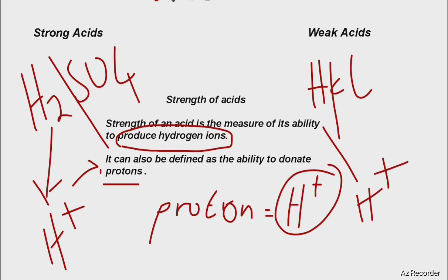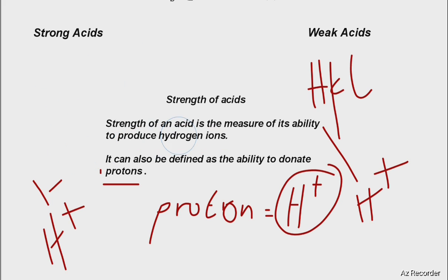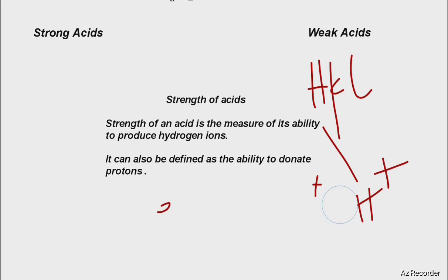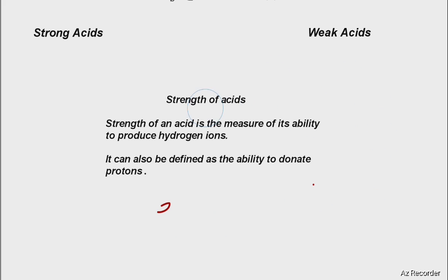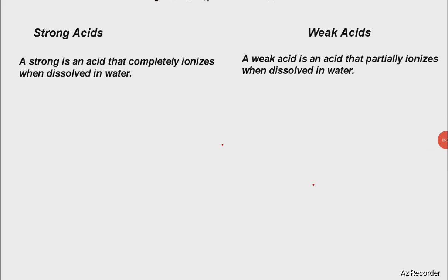So now let's look at examples of these types of acids. According to the strength, we will look at which ones are strong and which ones are weak acids, and then we'll go to something interesting. Alright, so that's the difference between strong acids and weak acids. So we are saying a strong acid is an acid that completely ionizes when it is dissolved in water. A weak acid is an acid that partially ionizes when dissolved in water.